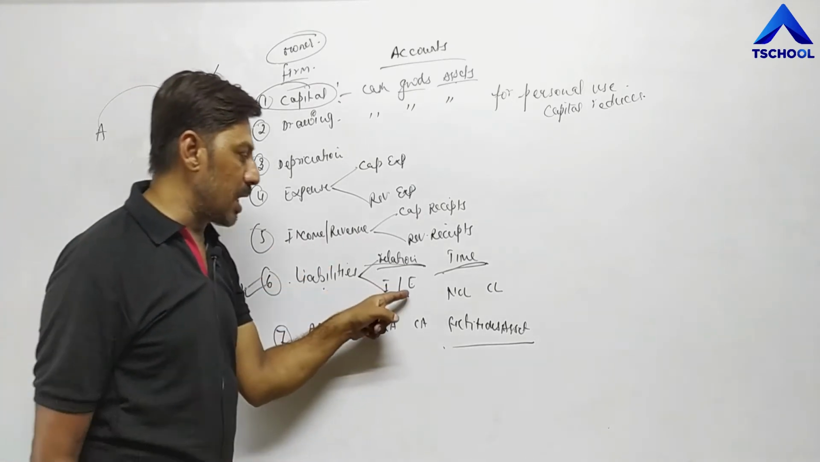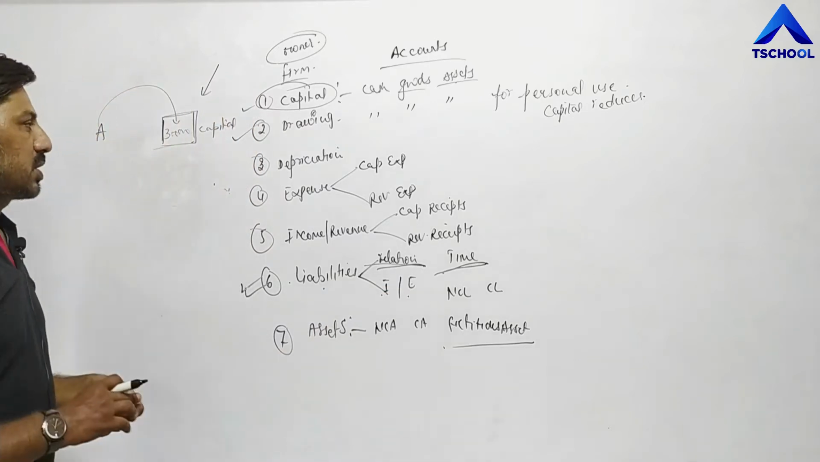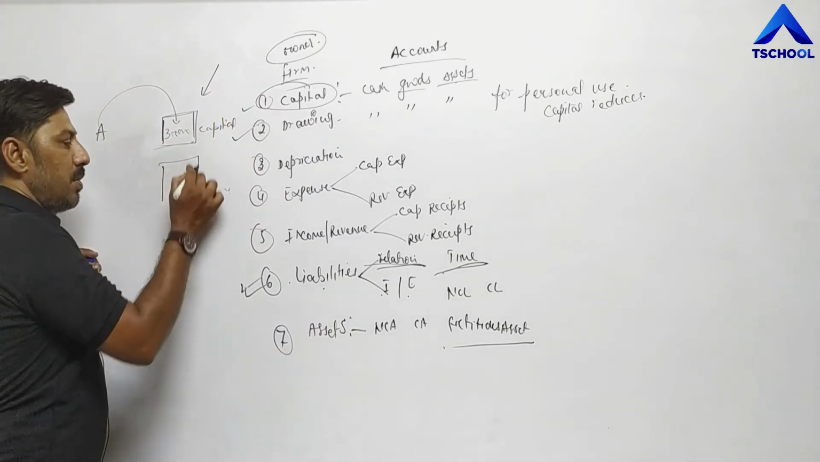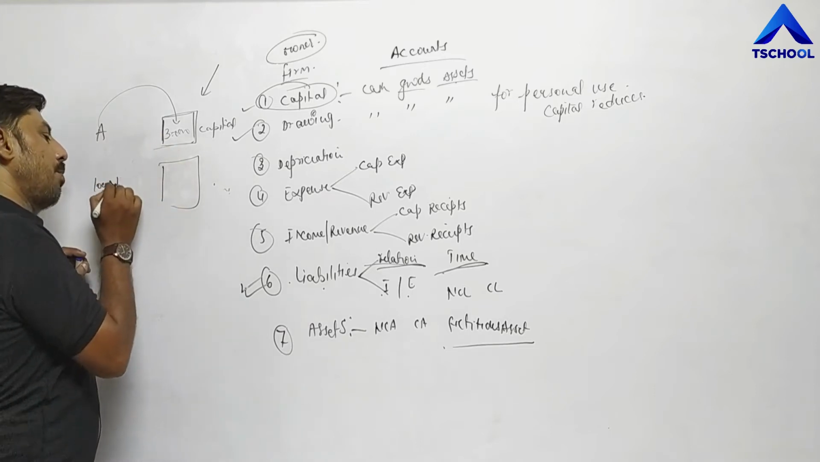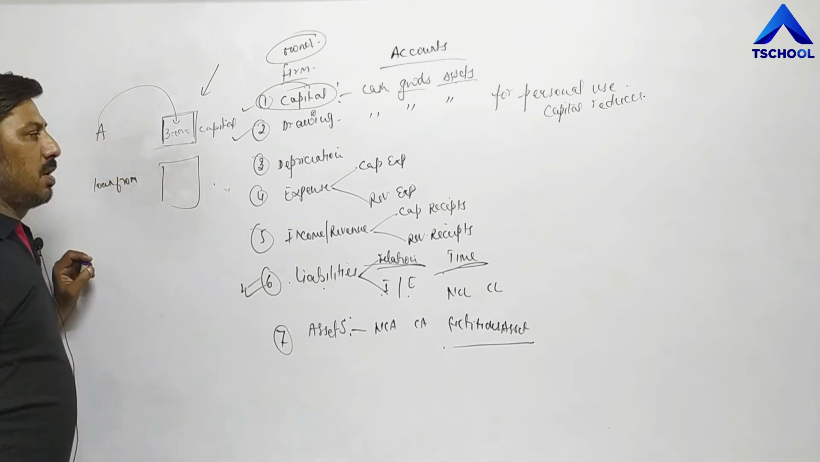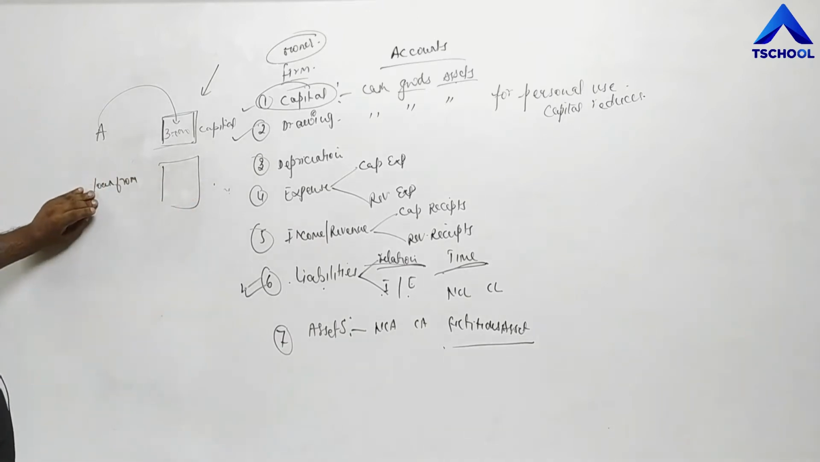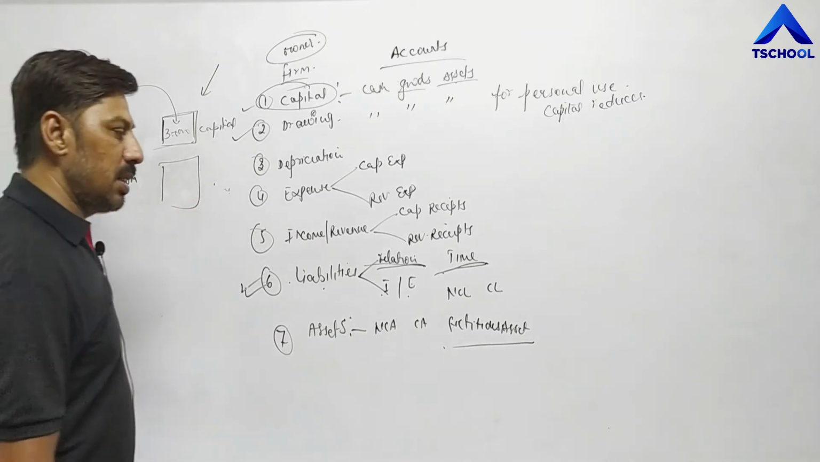Second one is external liabilities, or liabilities towards a third party. If this firm, A, has taken a loan from a bank, then in future the firm has to return this loan to the bank. This is called external liabilities.